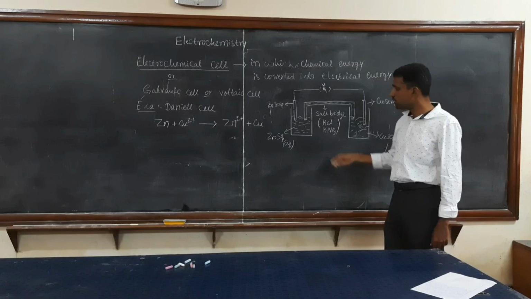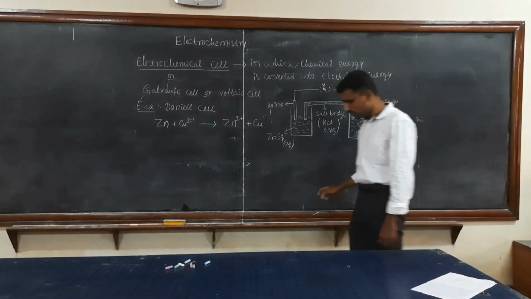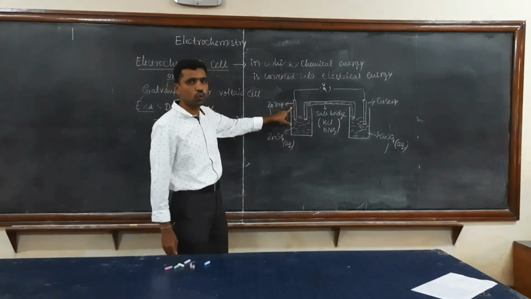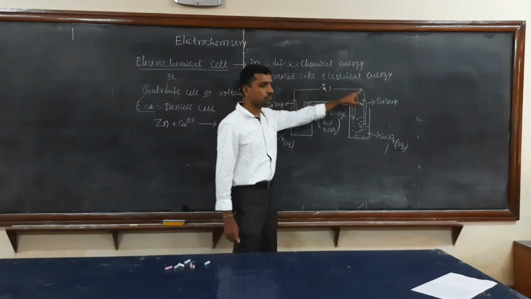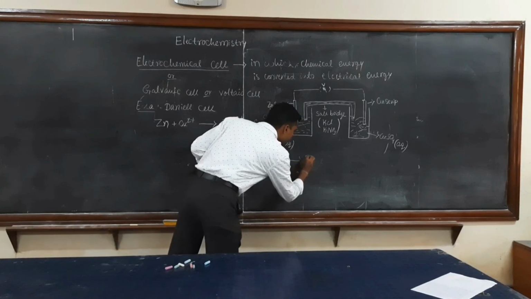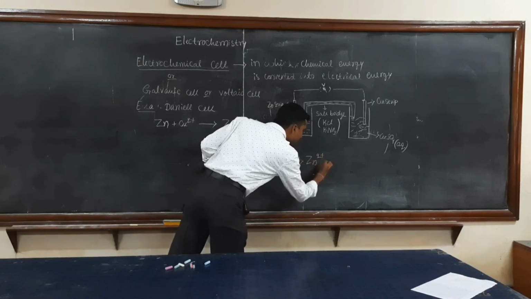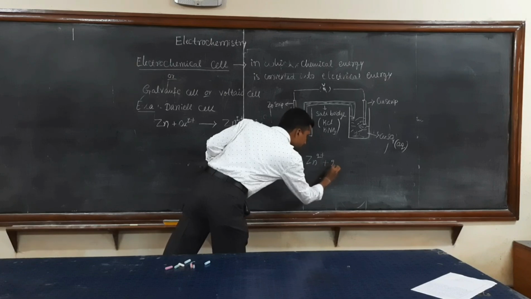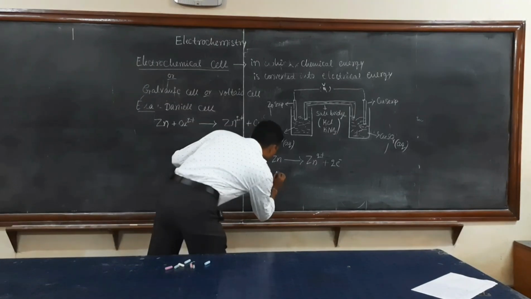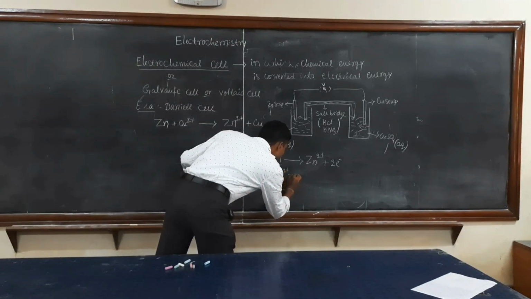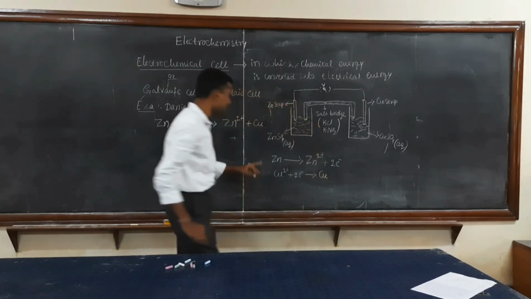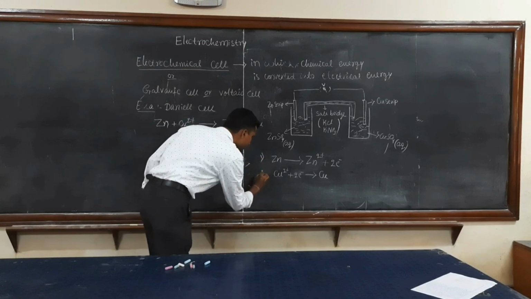What happens in this cell is that, initially, the zinc undergoes oxidation with the liberation of two electrons, and these are transferred to the copper strip. Zinc undergoes oxidation, becoming Zn2+ with the liberation of two electrons. This is the first process, called oxidation. In the second case, Cu2+ gains 2 electrons and becomes copper. This is the second process.